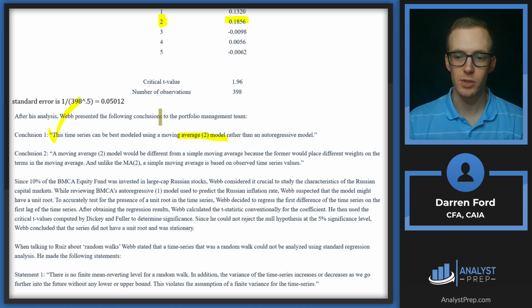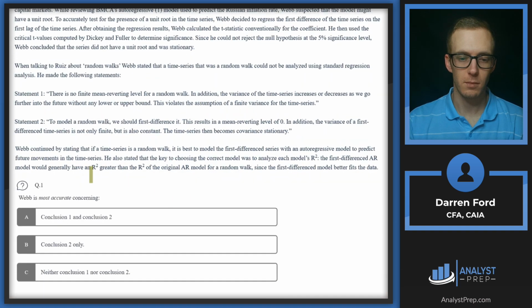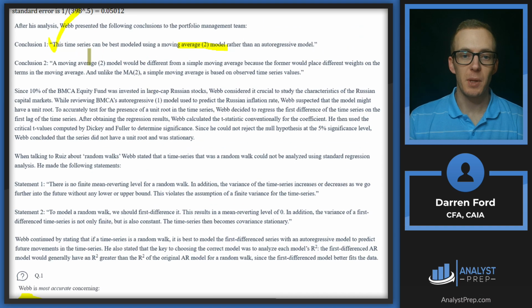So let's look at conclusion 2. And I guess what we could do right here, if we were pressed for time, is look at which is most accurate concerning. So he is accurate concerning conclusion 1. Conclusion 2 only we could rule out, and neither conclusion 1 or 2. So if we were pressed for time, we could just go ahead and go with A by process of elimination there. But let's look at